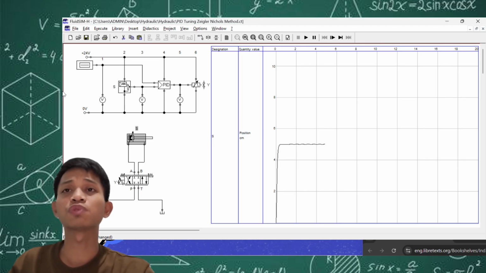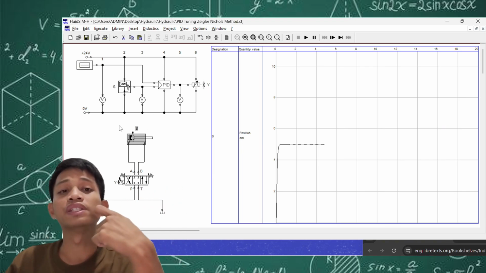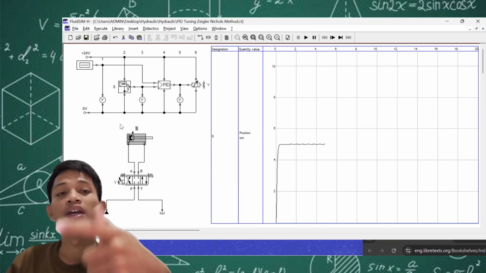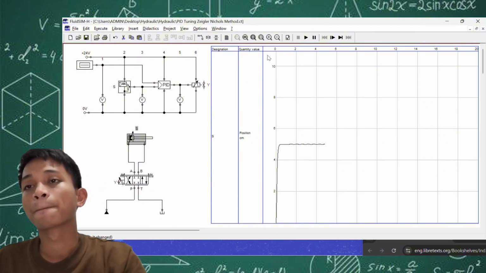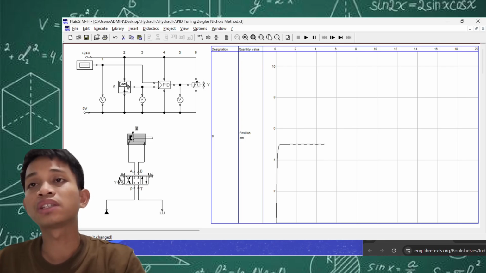So let's try running this one, but I think we are going to have a problem simulating this while being recorded. So I will take some screenshots of this simulator and show you here. Right now we set this value to 2, and then let's set the internal leakage.